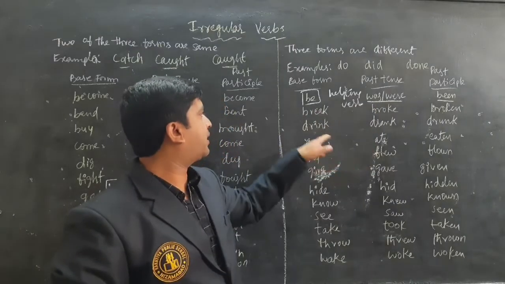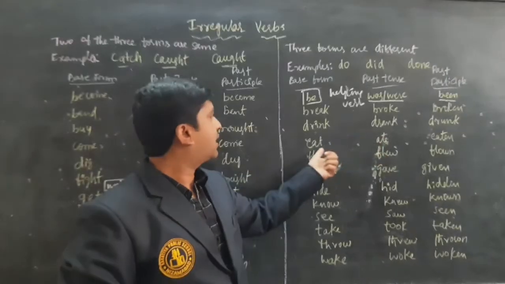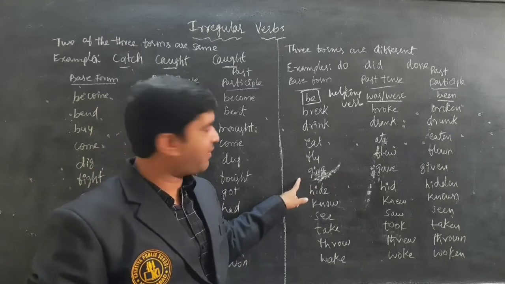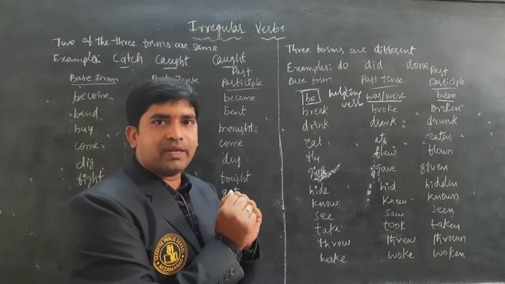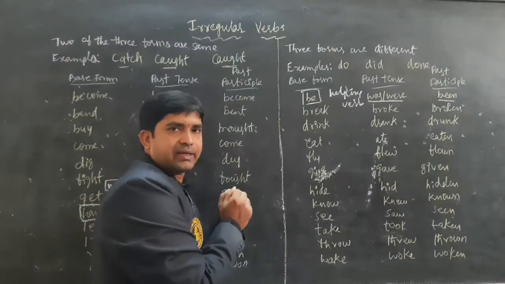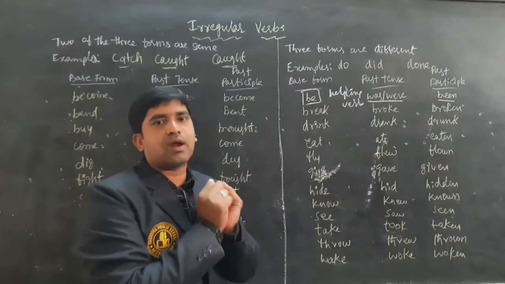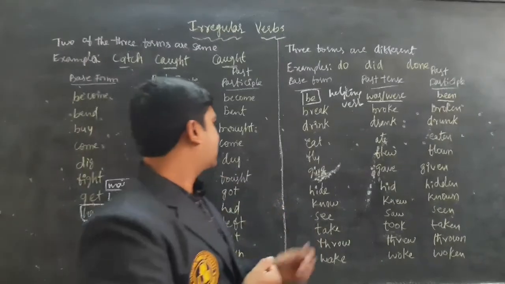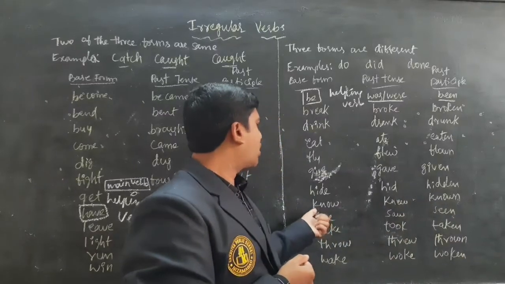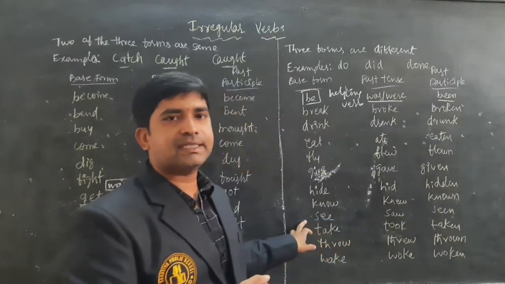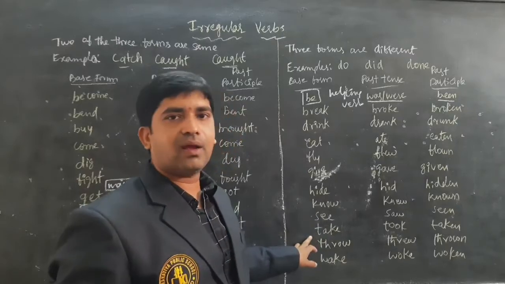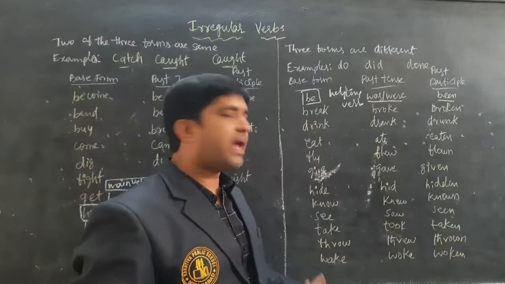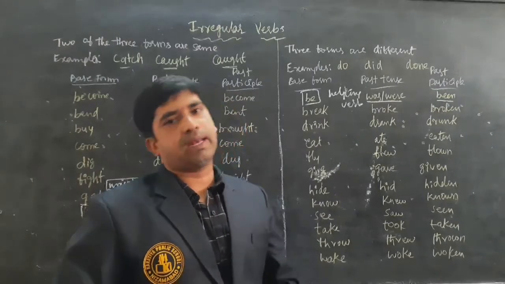Break, broke, broken. Drink, drank, drunk. Eat, ate, eaten. Fly, flew, flown. Give, gave, given. Hide, hid. Hide means you have to go somewhere and hide, where you are trying not to be seen by others. Hide, hid, hidden. Know, knew, known. See, saw, seen. Take, took, taken. Throw, threw, thrown. Wake, woke, woken.